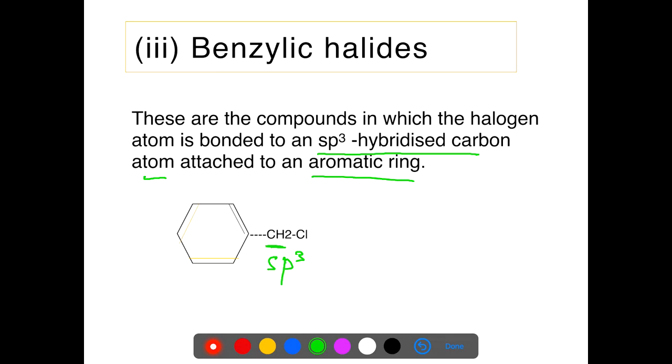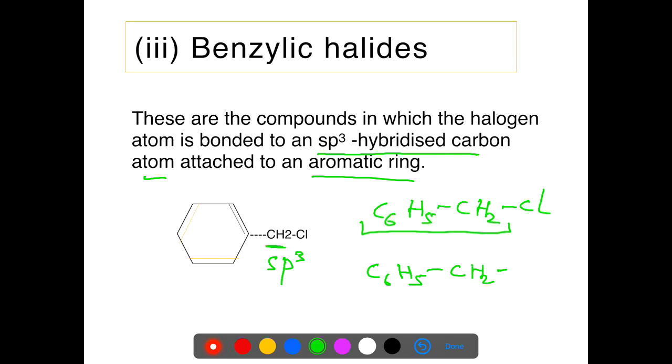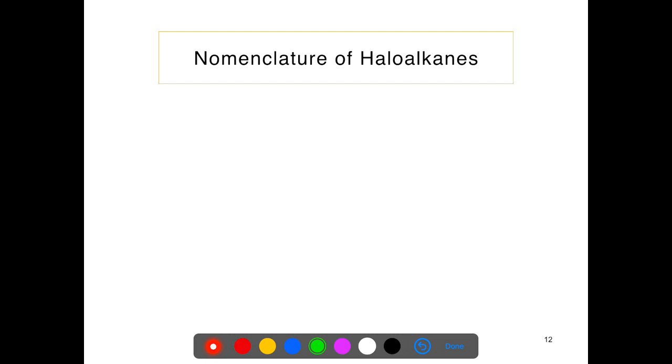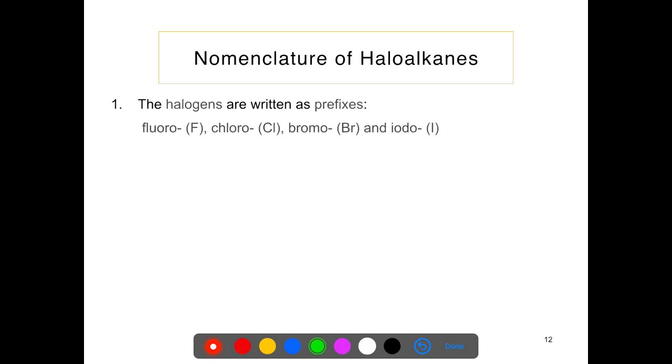So this is known as the benzylic halide. Its general formula is C6H5CH2Cl. And what is the benzylic group? It is C6H5CH2.